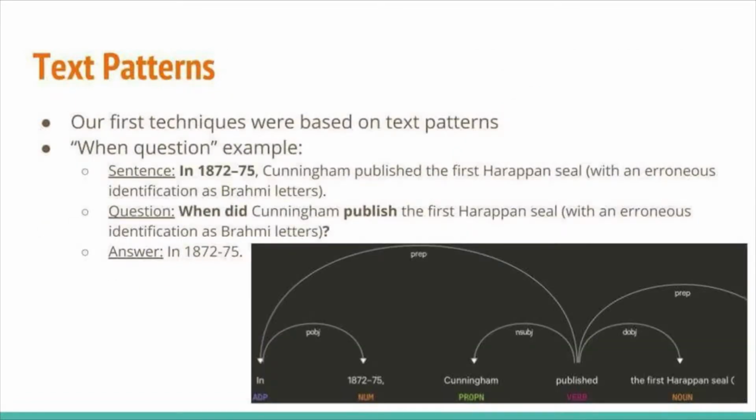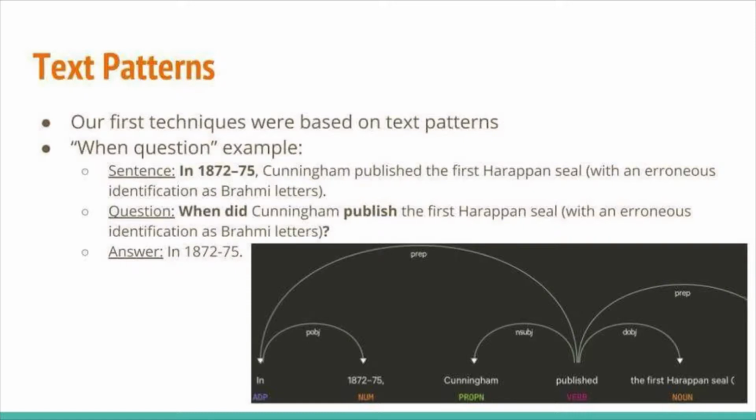Our first techniques were based on text patterns. For an example of this, consider the sentence from the article. In 1872 to 79, Cunningham published the first to wrap and seal. We wrote a regex to identify sentences which started with the word in followed by a time. If a regular expression matched a sentence, we extracted the dependency parse subtree rooted at in to be the answer, and replaced in with when did to create the question.